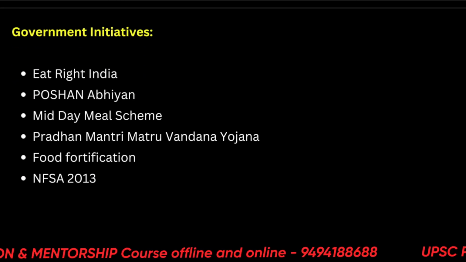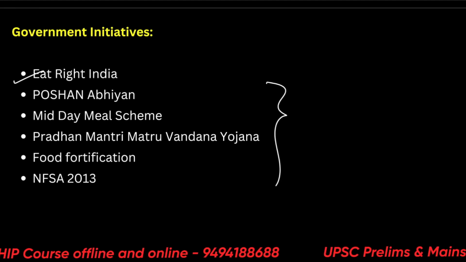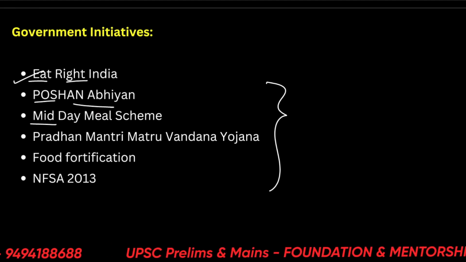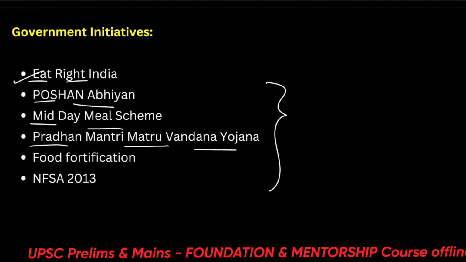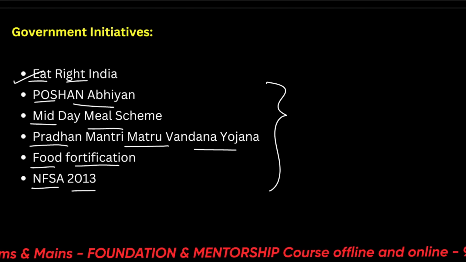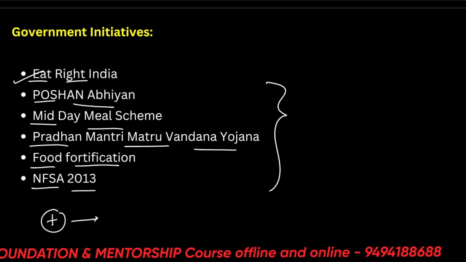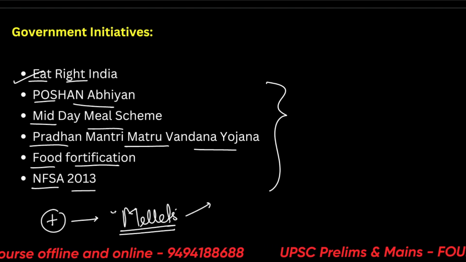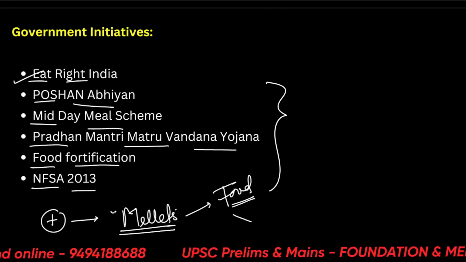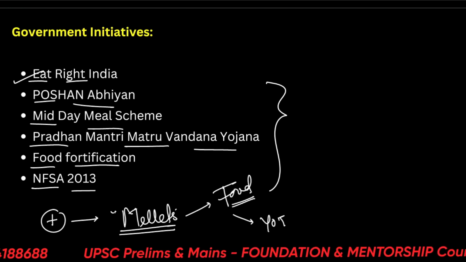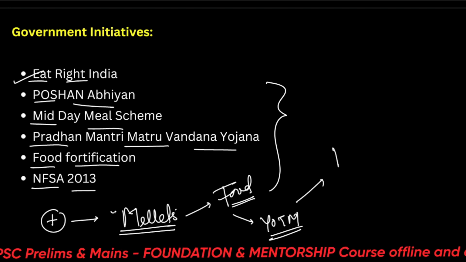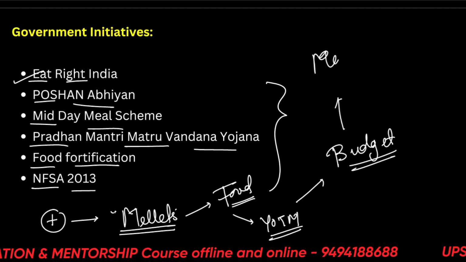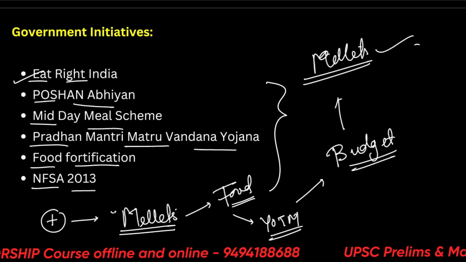What are the government initiatives? One is Eat Right India. You can see them all, make notes about them all. Eat Right India, I have just taken the names here. Poshan Abhiyan, Midday Meal Scheme, Pradhan Mantri Matru Vandana Yojana, Food Fortification Scheme, and NFSA 2013. Plus you can add one thing in here, which is millets. So millets are also a way to solve food insecurity in India. This year is also the year of the millets. There are various missions in the budget also. The general budget announced for the millets. So you can include that perspective as well.